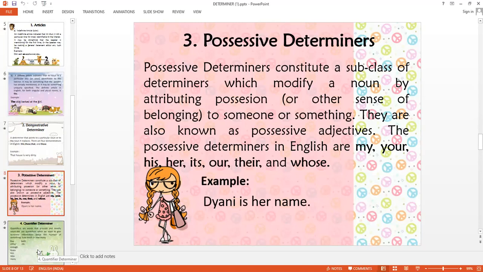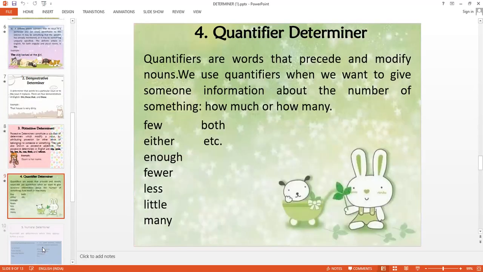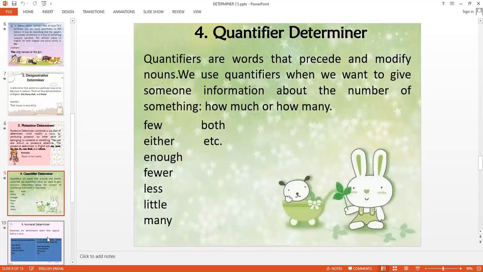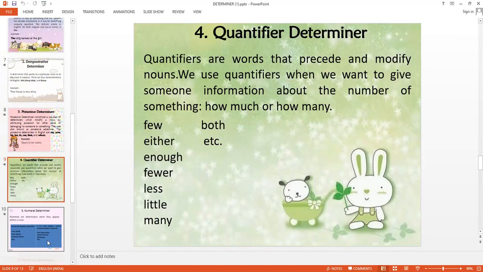The possessive determiners in English: my, your, his, her, its, our, their, right? Then quantifiers: few, either, enough, fewer, both, little, a little, many, much. All these are quantifiers.